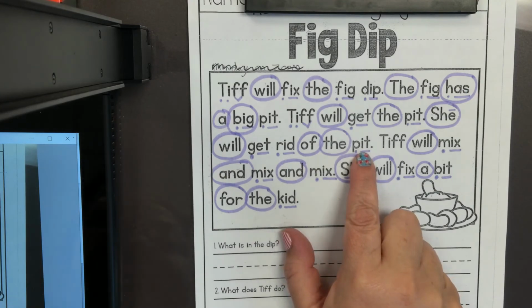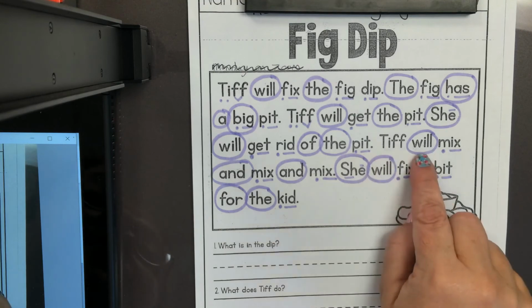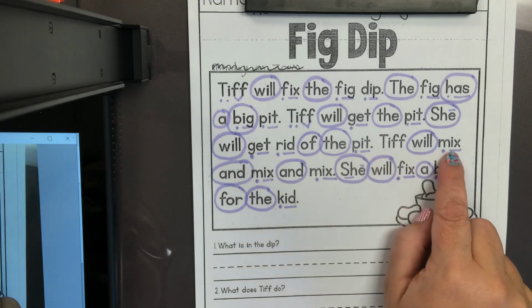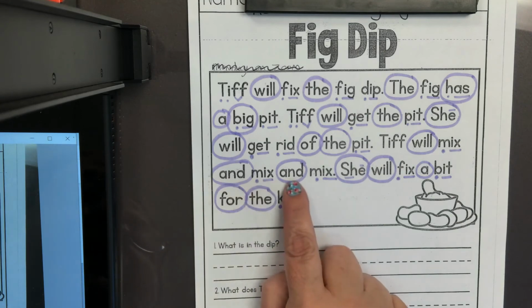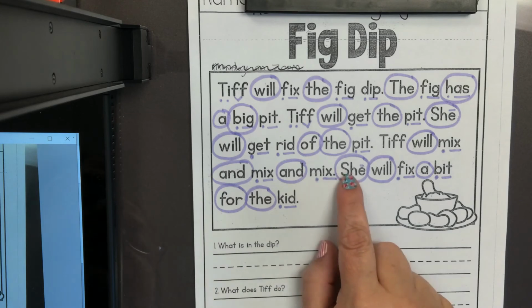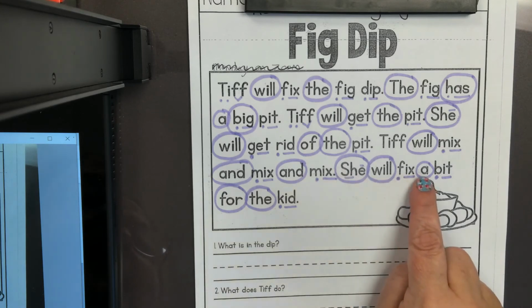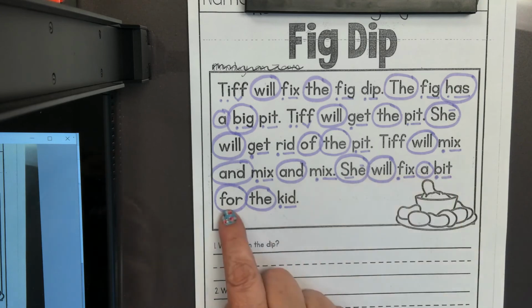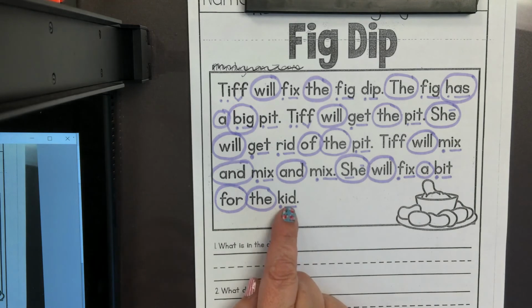That means she will throw it away. Good job. Let's keep going. Tiff will mix and mix and mix. She will fix a bit for the kid.